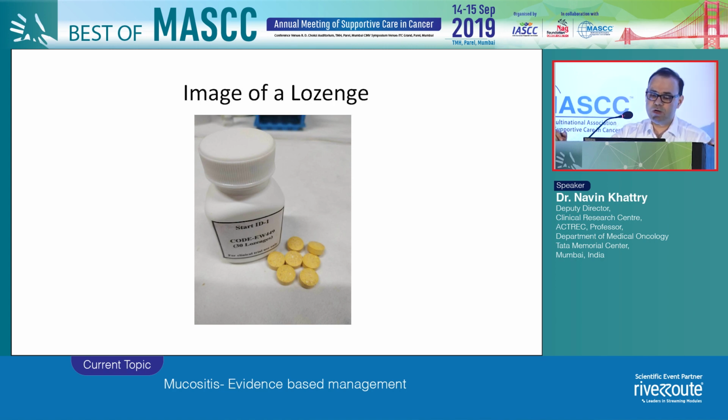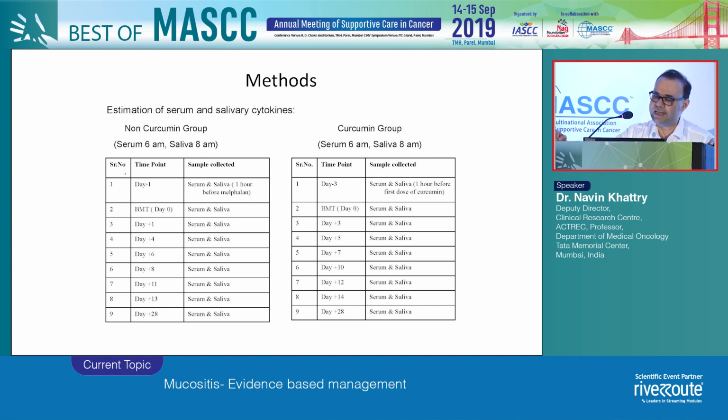Now these are the time points at which we measured the cytokines for this study. For the first 10 who did not receive curcumin, we measured the cytokines 1 hour before the melphalan and then at different time points till day 28. And in the group which received curcumin, we measured the cytokines from the time we started curcumin and at different time points.